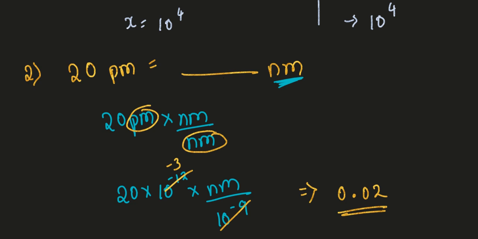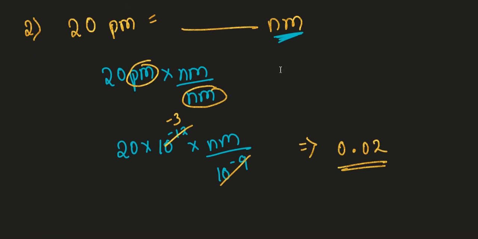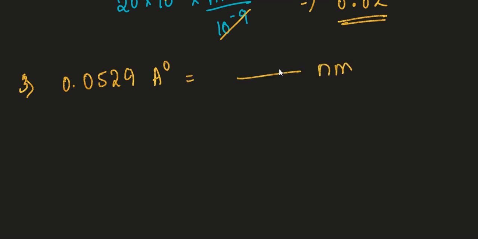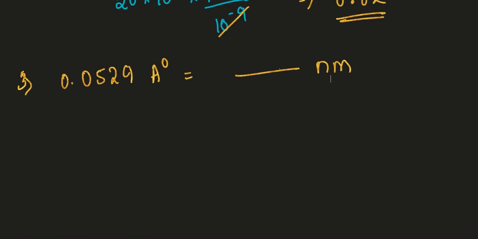Let us go one more. I will give one question and you people have to solve it this time. Let us go with the next, the third one. This is frequently used in exams also: 0.0529 angstrom is equal to dash nanometer. In the starting classes I am going a little slow, teaching the very basics, but after 1 to 2 classes I will go a little faster. I will cover each and every topic too. So try to solve this question.